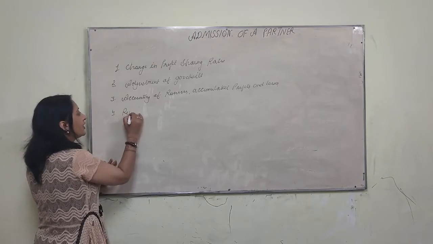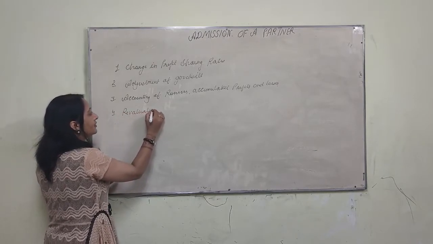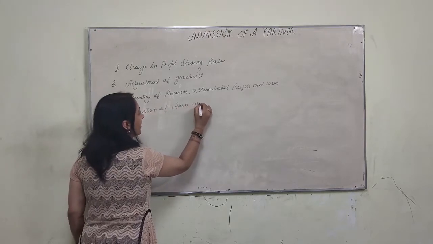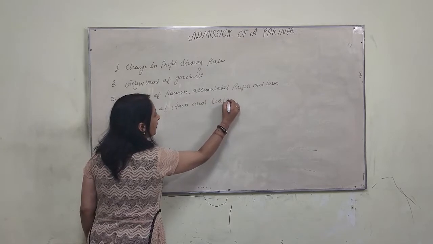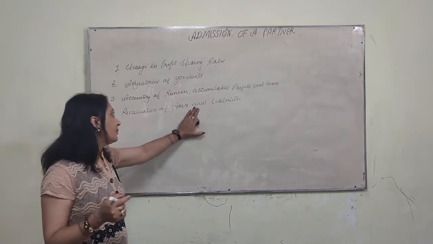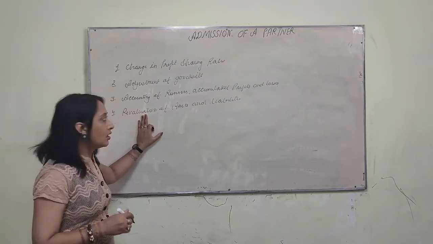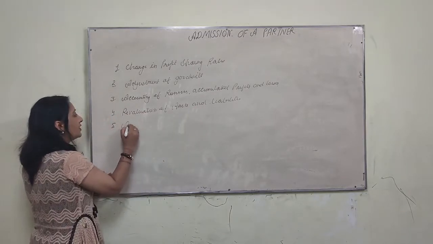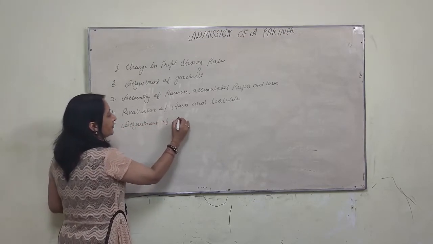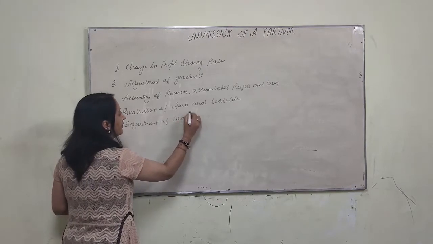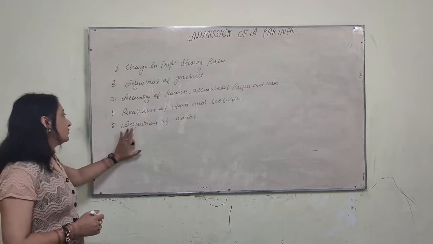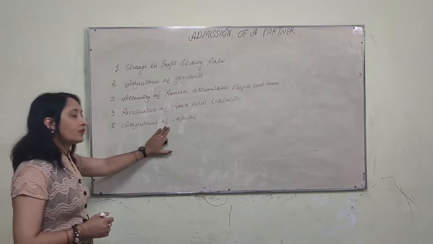The fourth one is revaluation of assets and liabilities. When there is a change in the value of assets and liabilities, we prepare the revaluation account. And the fifth and the last is adjustment of capital. We have already done the first, second, third, and fourth, and today we will do adjustment of capital.